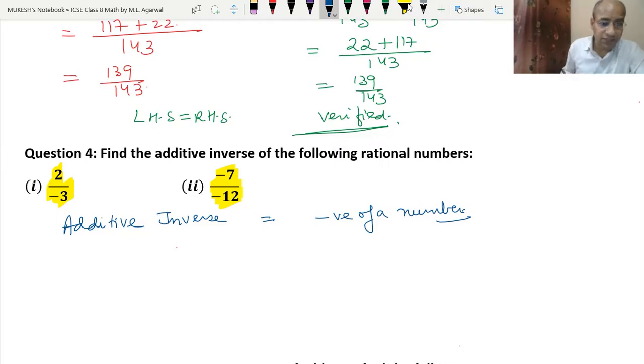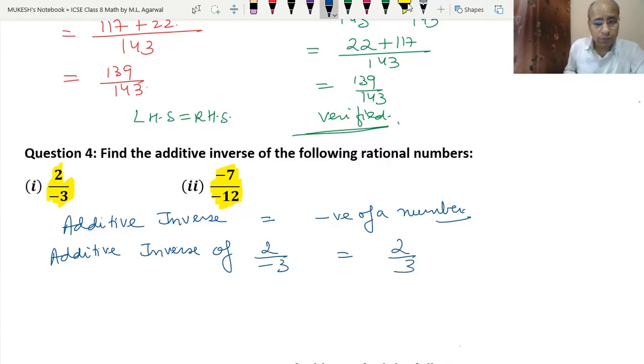Okay, we reverse the sign. So the additive inverse of 2 upon minus 3 will be 2 upon 3. How? We will put the minus sign. Then this minus 2 upon minus 3 means minus 2 upon 3. So minus minus plus, this answer became 2 upon 3.